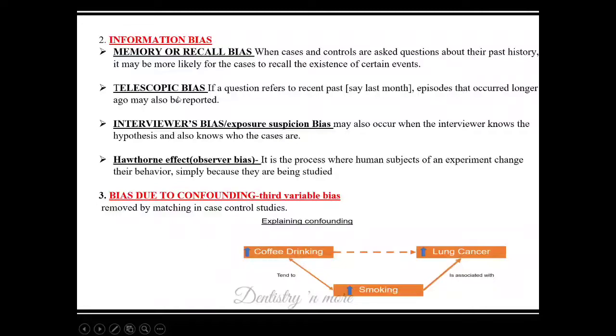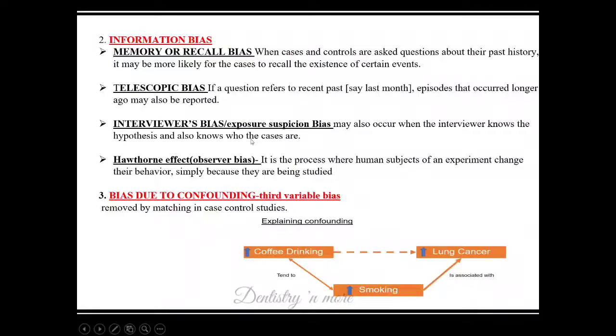Telescopic bias is a psychological phenomenon. When we ask a question about a recent event, he or she might report things which had happened very long ago. That is a telescopic effect. When we look at a thing using a telescope, it appears at a much closer level. That kind of thing also happens when a patient recollects his answers.